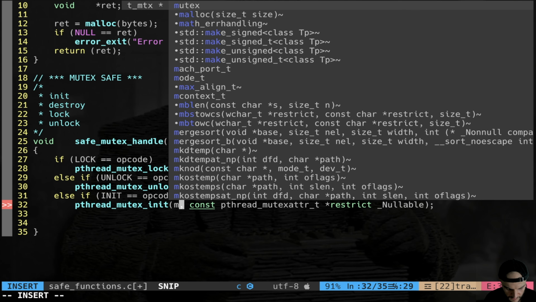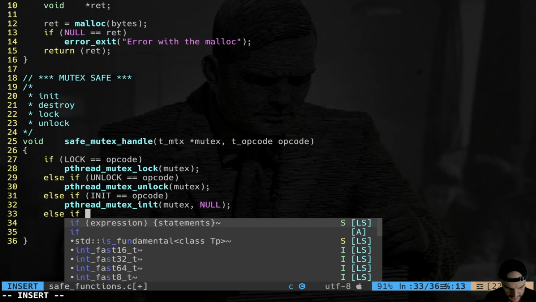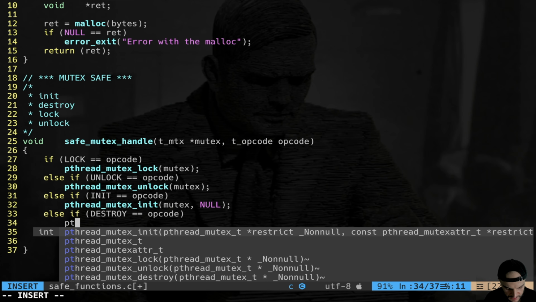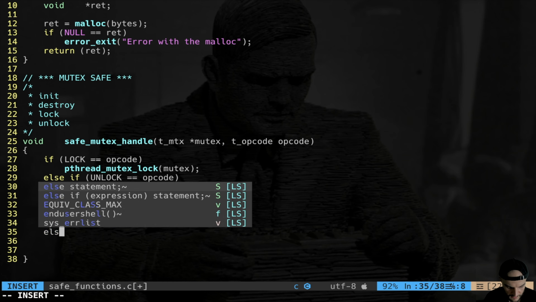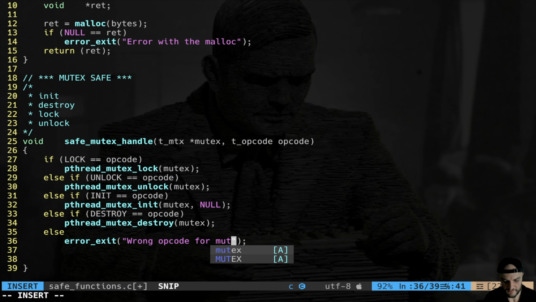We pass the mutex, and the second parameter is attributes, but we don't really need those, so it's going to be a null. Else if destroy is equal to opcode, you call pthread mutex destroy, okay, with the mutex. Else you simply say error exit, wrong opcode for mutex handle. Now you may say, okay, what's the gist of it?